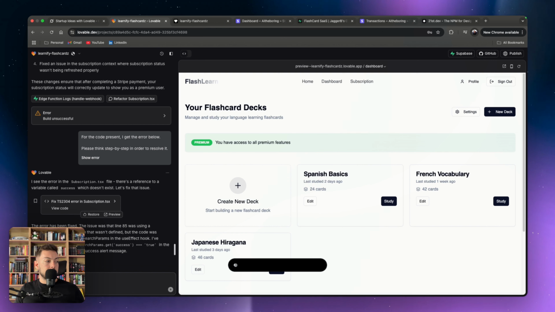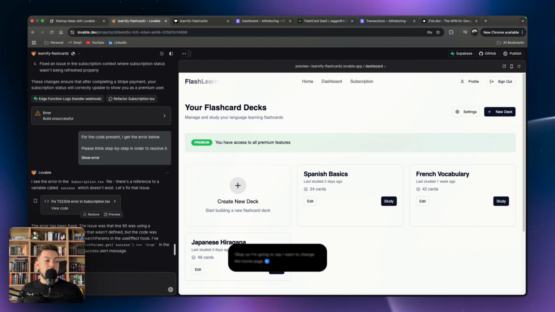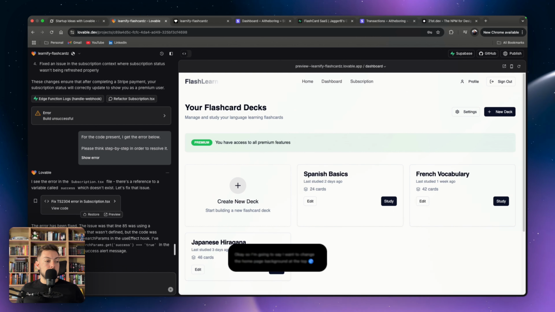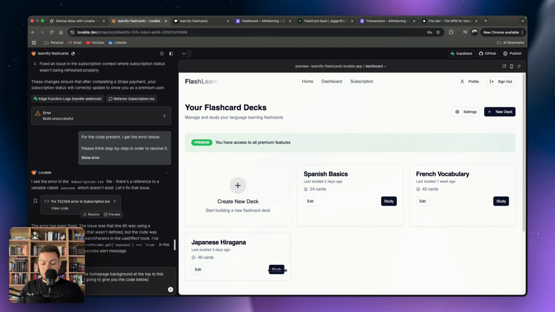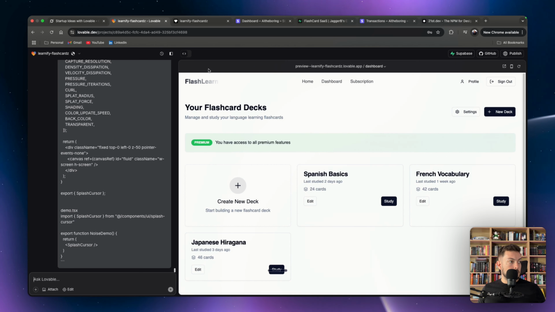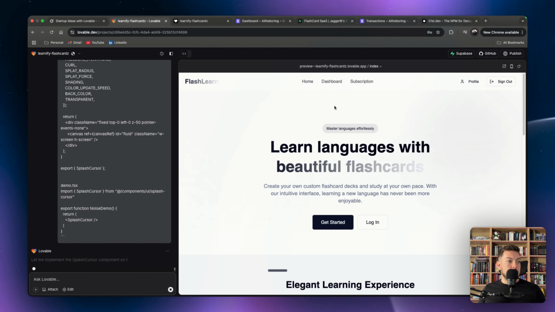Okay, so I'm going to say, I want to change the homepage background at the top to this beautiful UI component. I'm going to give you the code below. Okay, so let's do that. Paste that in. Boom. Okay, so if we come back to our home page, hopefully the background now changes where it says learn languages with beautiful flashcards to that background, which will be pretty cool.